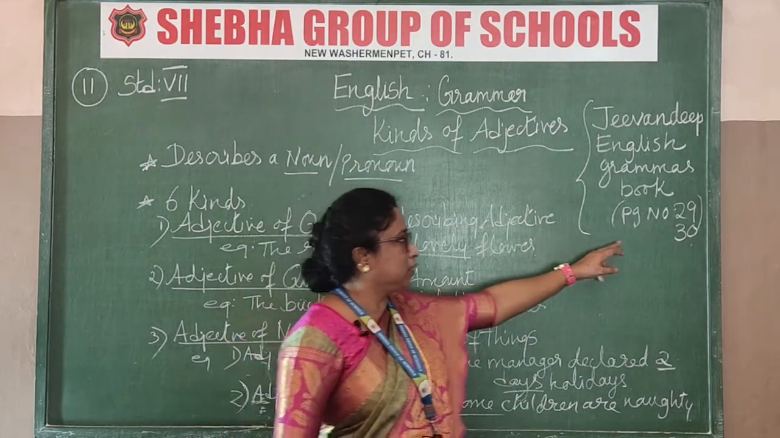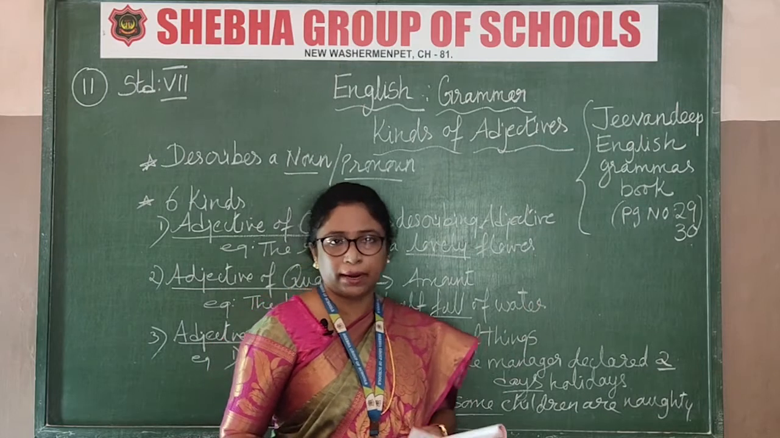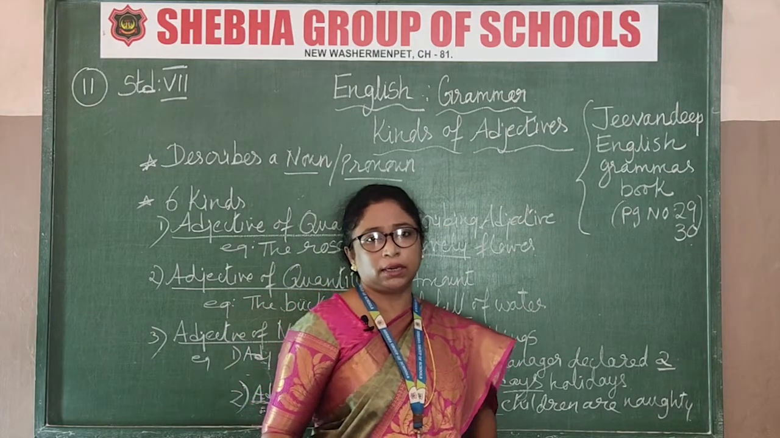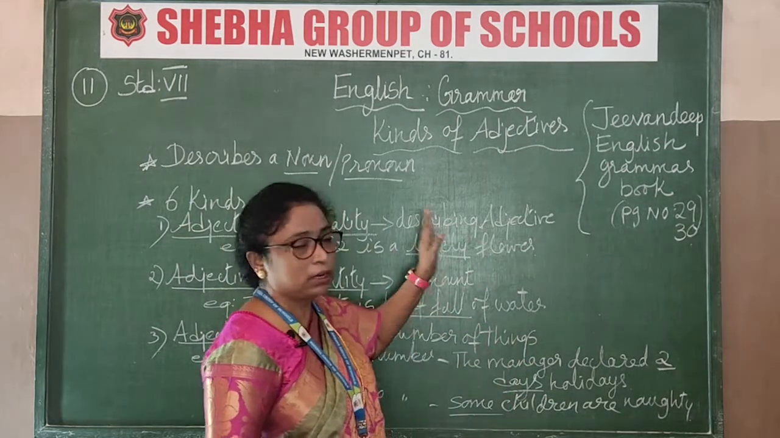The page numbers I have given, see 29 to 30. Keep this book in your hand as I am taking the lesson, and only then can you understand. All the explanations are given to you, even then I have to explain it to you. Right, now see, adjectives.